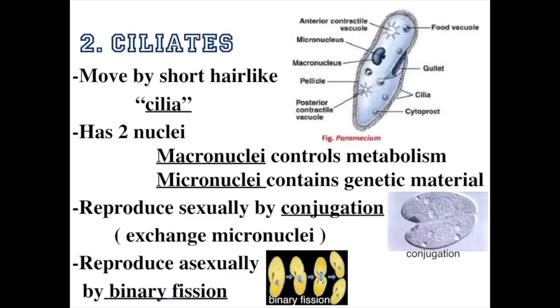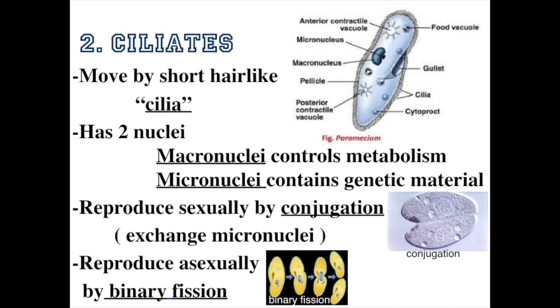Now, the first protozoa we talked about were the flagellates. Now we're going to focus on the ciliates. So these have cilia. This is going to include the paramecium. Now, the paramecium specifically has two nuclei, a macro and micronucleus. The macronucleus contains metabolism, while the micronucleus contains genetic information.